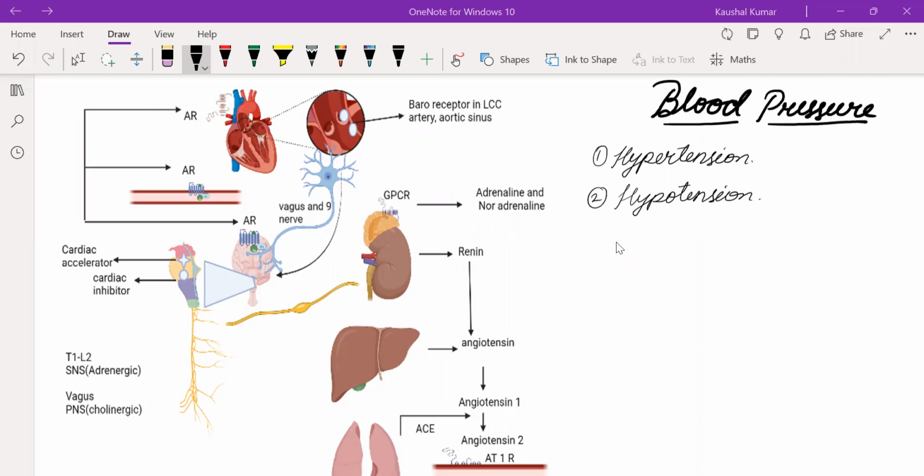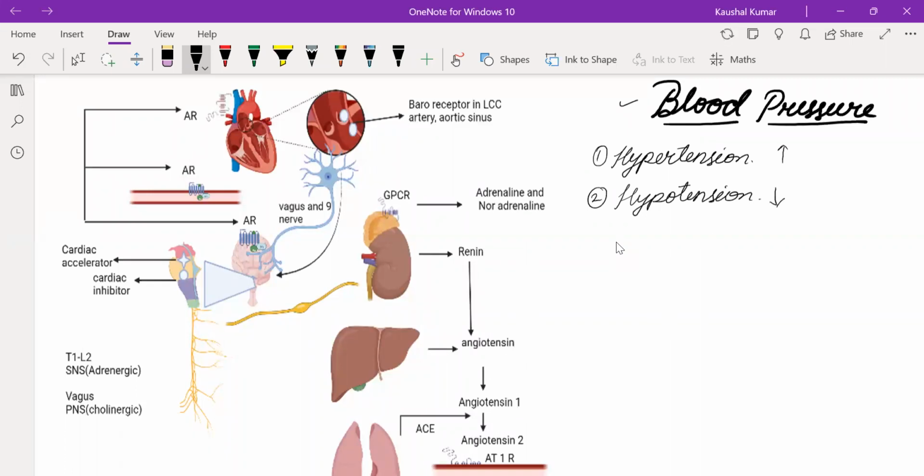Today we are going to discuss blood pressure. The pressure which is sensed by arteries is called blood pressure. It is of two types, hypertension and hypotension. Hypertension means when the blood pressure increases and hypotension means when the blood pressure decreases.